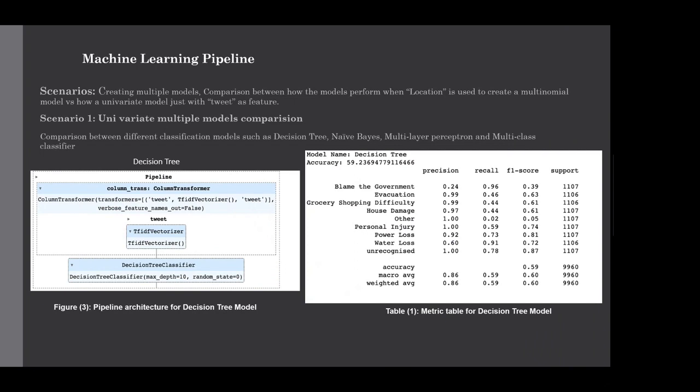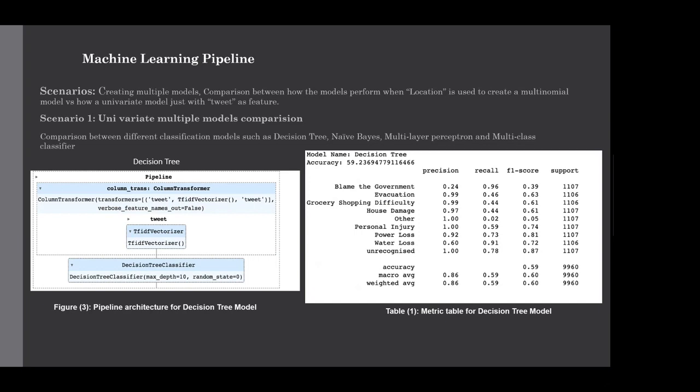And coming to the implementation, we want to explore two scenarios: how the location feature has its impact on the modeling exercise and how it affects the model accuracies, and we want to compare different models as well. So the first scenario will be univariate models, where we are going to use only the tweet as the input feature and the label as the target column, just one variable. For the univariate models, we have used naive Bayes, decision tree, and multi-layer perceptron and a multi-class classifier as the models that we want to compare.